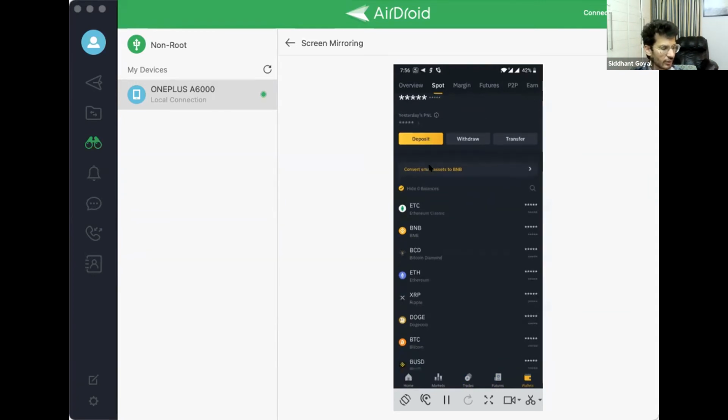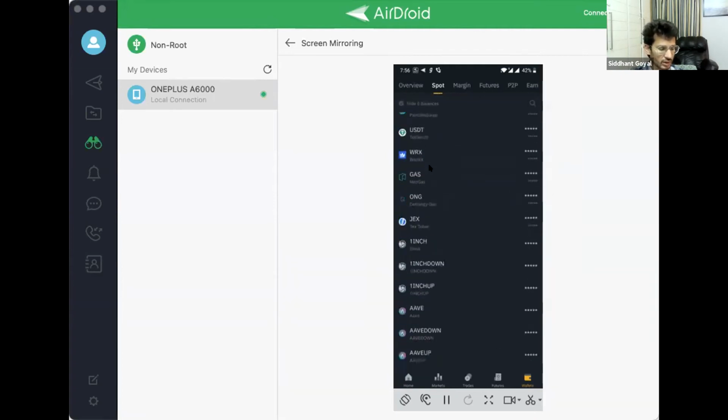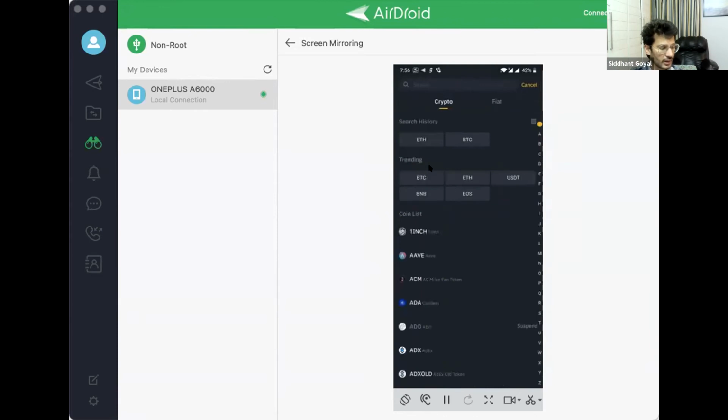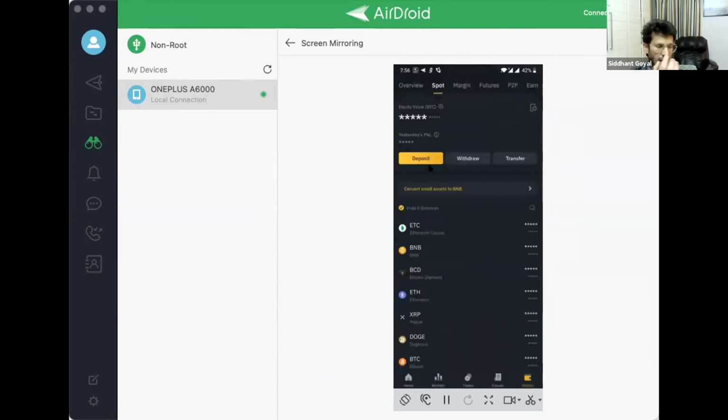Okay, and moving further, you can see the various coins that you hold. If you click on hide zero balances, all the zero balances will be hidden. And if you want to deposit or withdraw currencies, you can simply go here and click on deposit, and you can pick the coin that you want to deposit. This will be covered in today's session, and you will understand how we can deposit and withdraw. So this is under the spot section. We are just discussing spot and overview. We are not covering margin, futures, P2P, earn, etc. in this particular session.